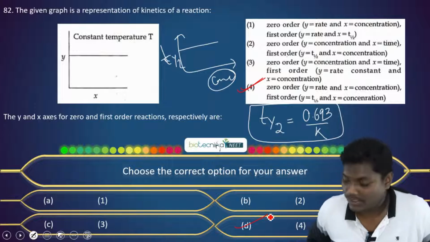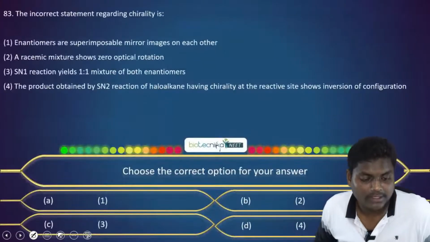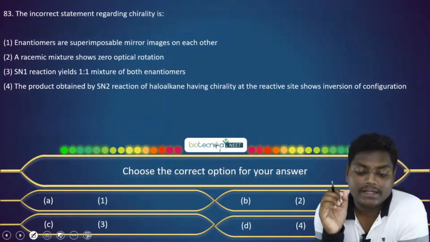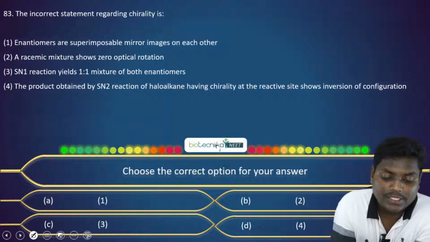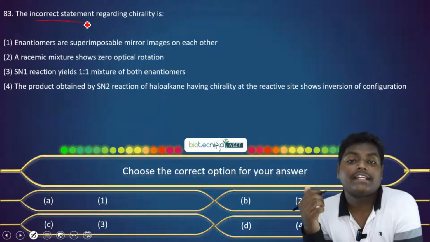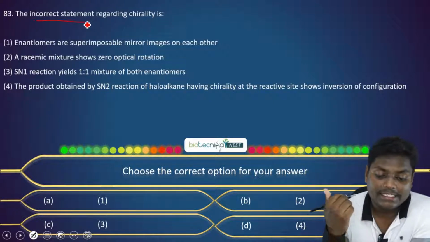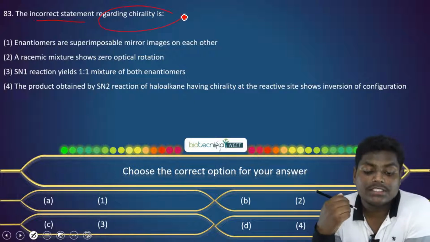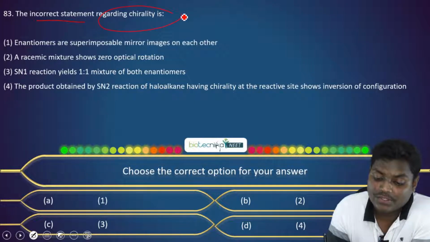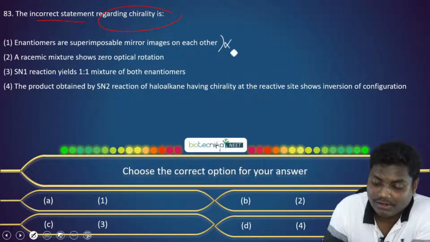Now moving to the next question. The incorrect statement regarding the chirality is, so there are 4 statements, and again they have written here incorrect statement. They are asking for the incorrect statements. The incorrect statement regarding the chirality is: enantiomers are superimposable mirror images of each other. The first option itself is a wrong statement.